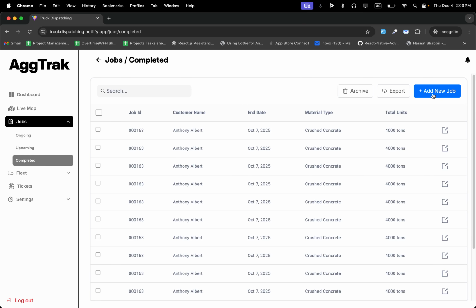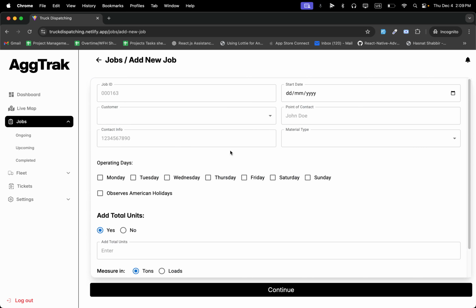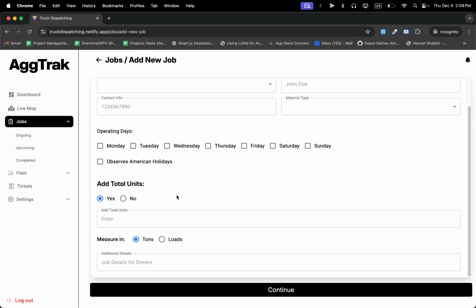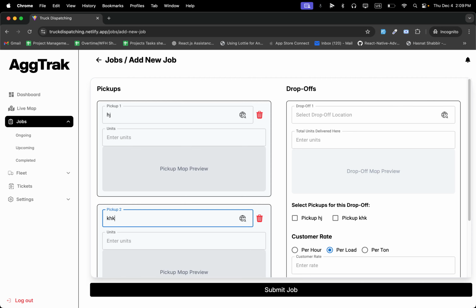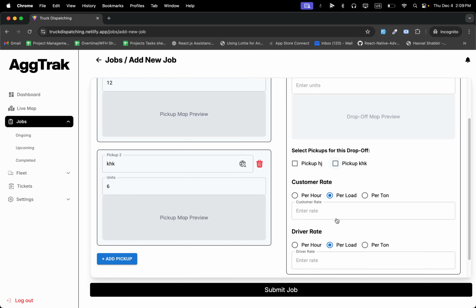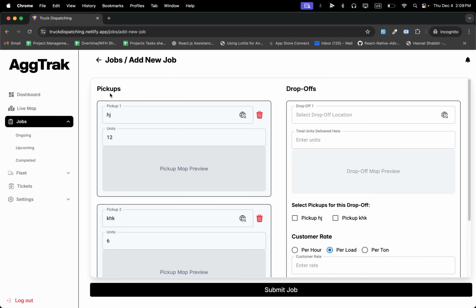Add new jobs. You can also add jobs from here. Job ID, start date, operating days, total units. Here are multiple pickups and multiple drop-offs. You can select pickup from here. Pickup 2, total units 12, total units 6, drop-off, drop-off of this pickup A, J or pickup K, K. Submit job.